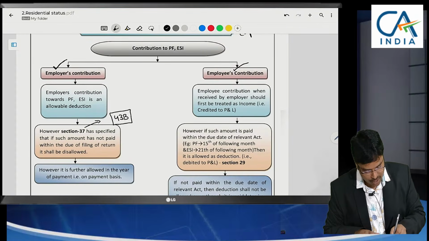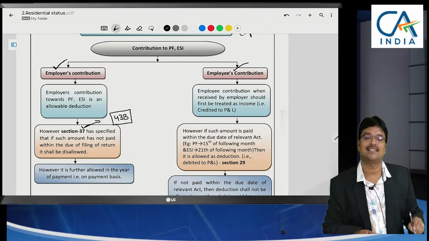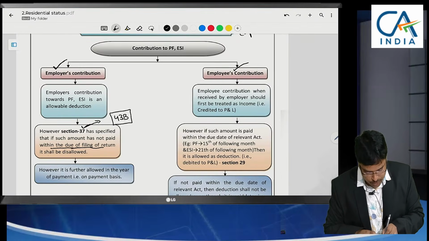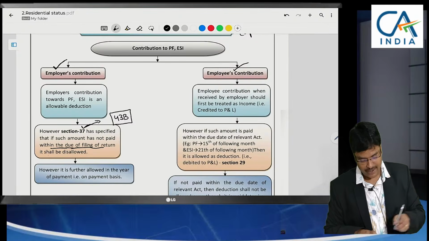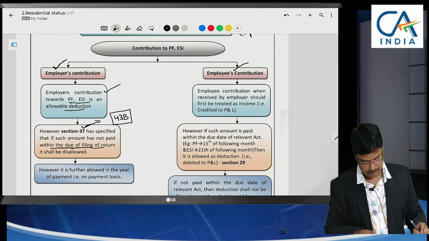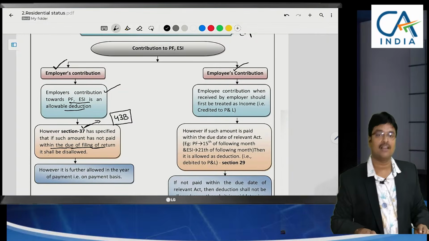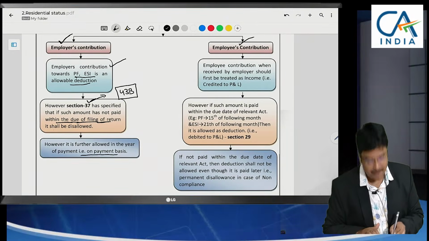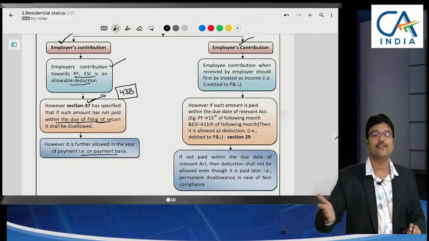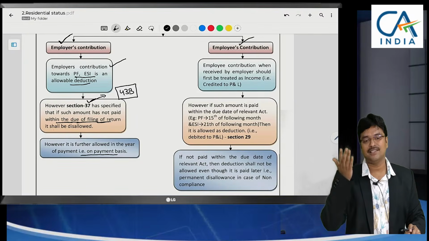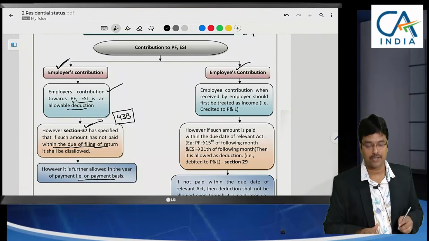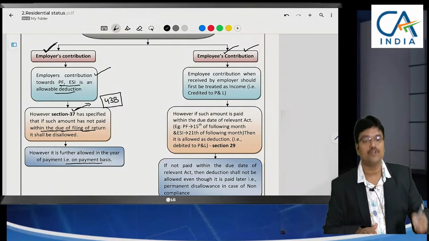Old Act section 43B, New Act section 37. If you pay this employer contribution before the due date of filing return, then only you can claim PF and ESI contribution as deduction. Very important. Sir, in this case, before the due date of filing return we didn't pay. Next year we have paid. Then on payment basis, since you paid next year, next year you can claim deduction. In the current year this will be disallowed. This is the employer's contribution. Next, employee's contribution.